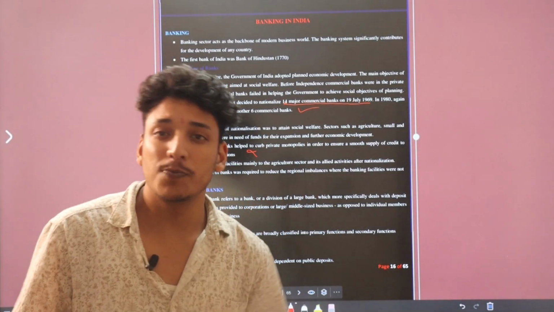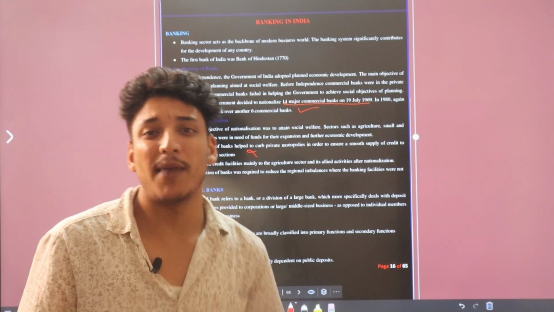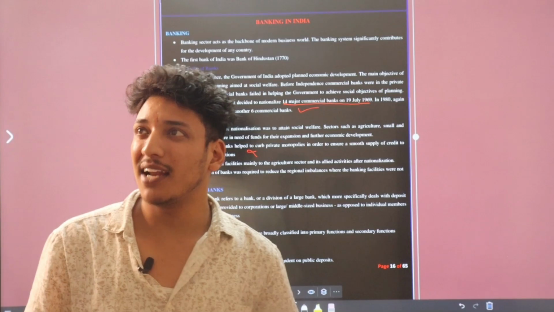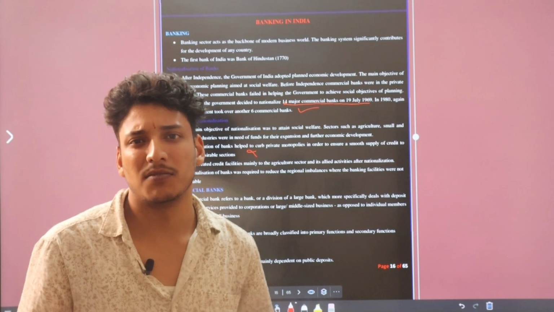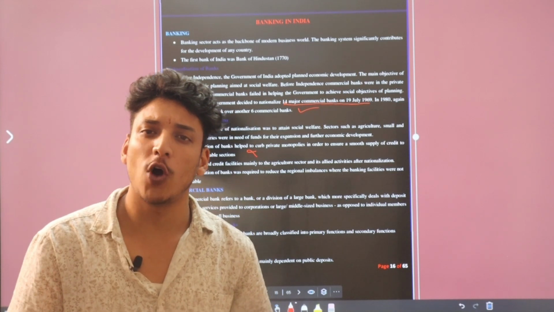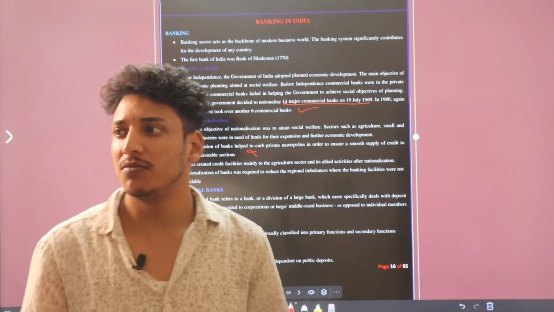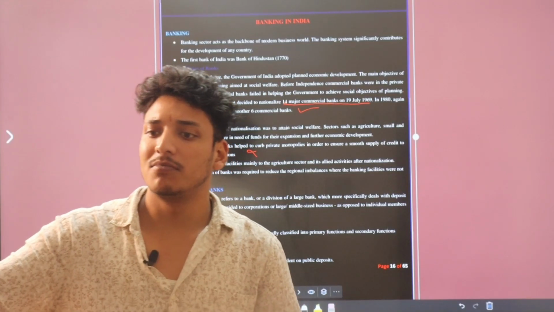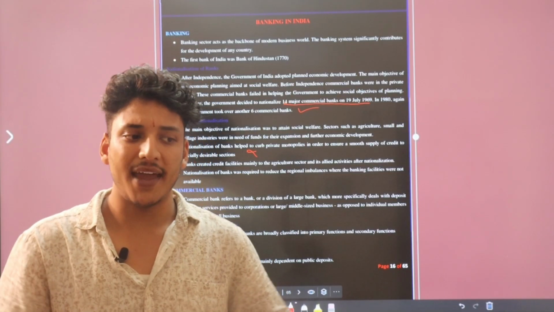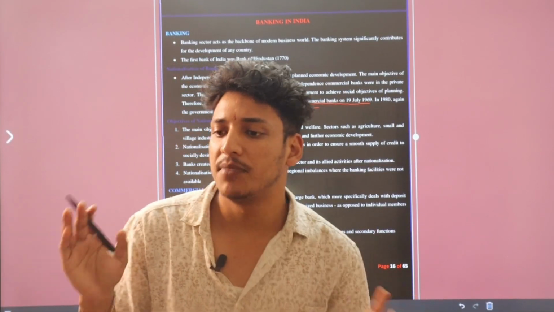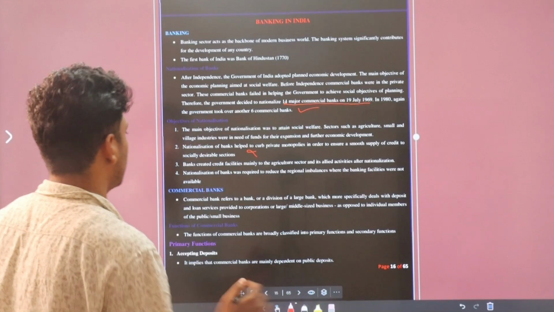Commercial banks are private owned banks, you can say that. But at this time there are fewer private banks. There are majorly government owned banks, because there is a major share of government in every bank. Commercial banks are those banks which earn money from individuals. If I deposit my money, the bank will manage that money, take some charges and earn something from that. That is called a commercial bank.